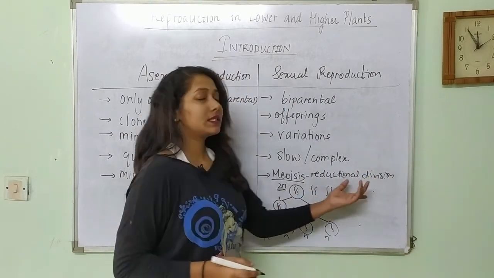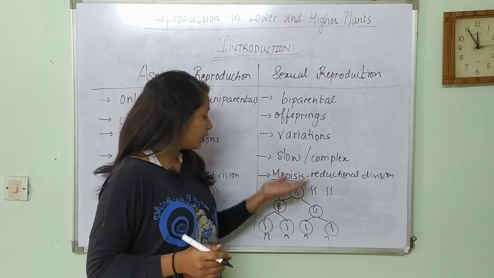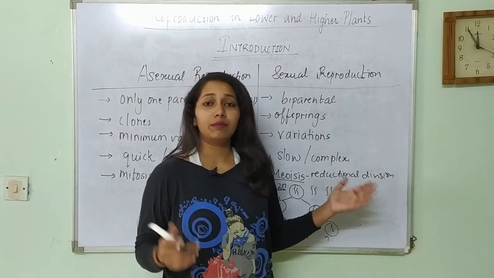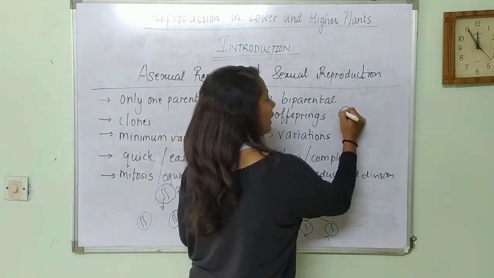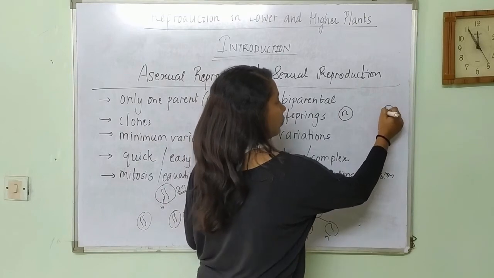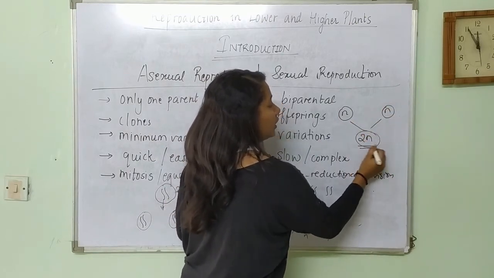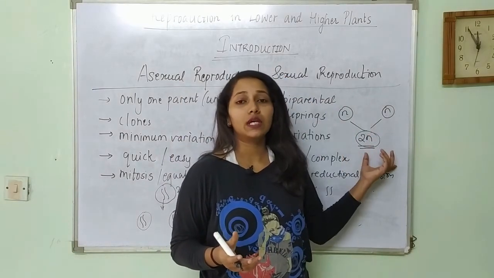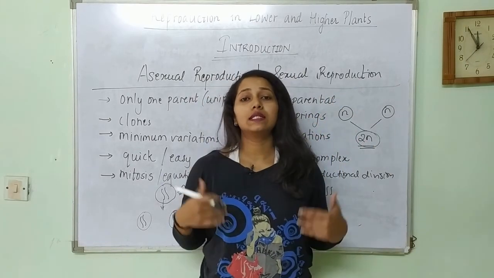Okay, you need to understand that we are undergoing meiosis and reducing the number of chromosomes because sexual reproduction is about fusion of gametes. So when sperms with n number of chromosomes and eggs with n number of chromosomes fuse, it will again lead to an organism with 2n number of chromosomes, okay, an organism which again has the same number of chromosomes as the other cells of your body.